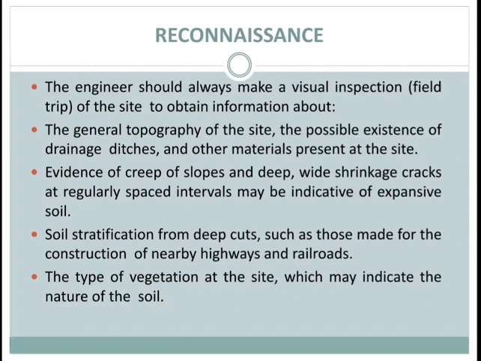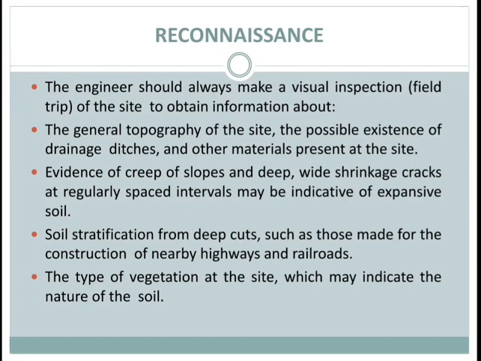Next is reconnaissance. The engineer should always make a visual inspection of the site to obtain information about the site. This includes the general topography of the site, the possible existence of drainage, ditches, and other material present at the site. Evidence of creep of slope and deep, wide shrinkage cracks at regularly spaced intervals may be indicative of expansive soil.